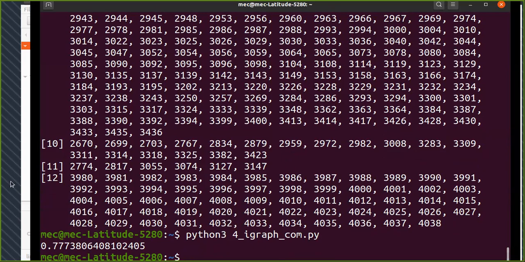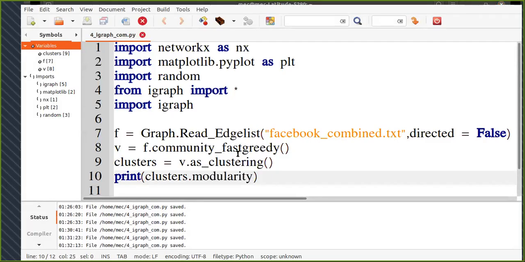If you look at several research papers, you can conclude that a modularity below 0.4 is quite insignificant, and the maximum value of modularity for an undirected unweighted graph can be 1, and in this case my modularity is quite close to that when I use this fast greedy algorithm. Okay, so I have seen that it has given me a good modularity.